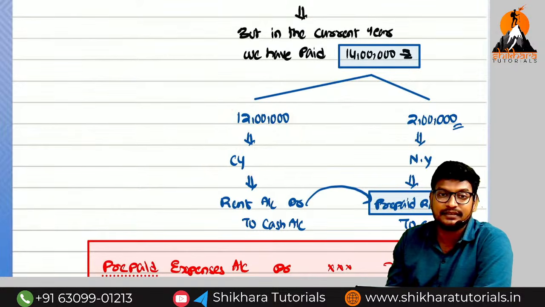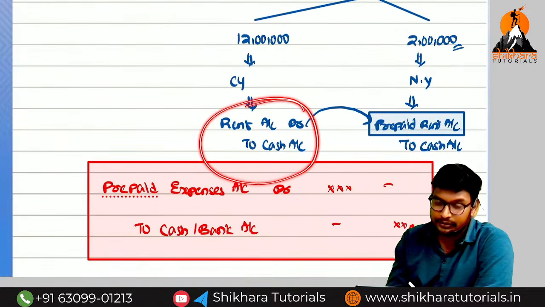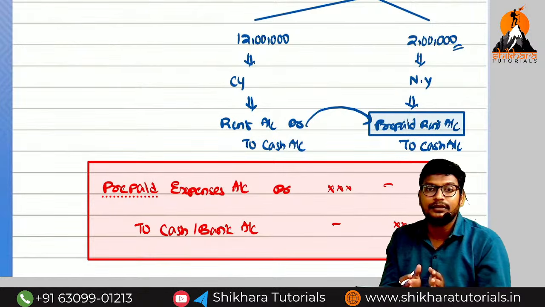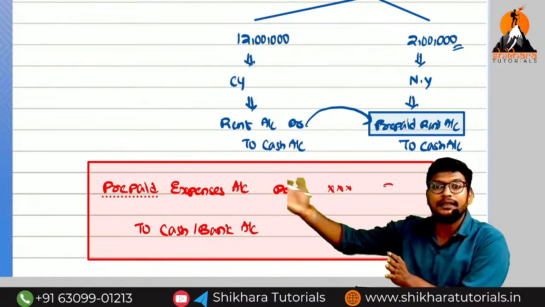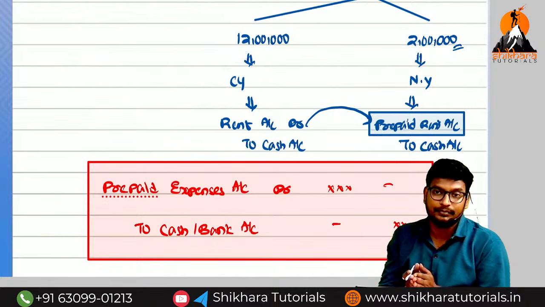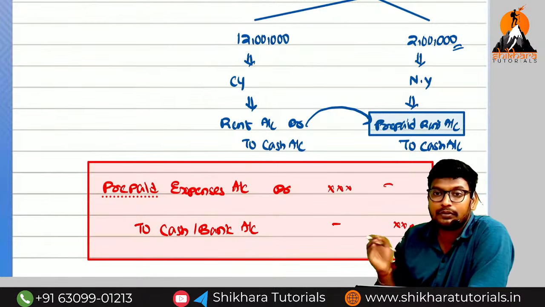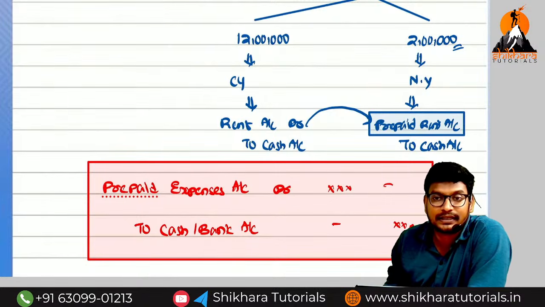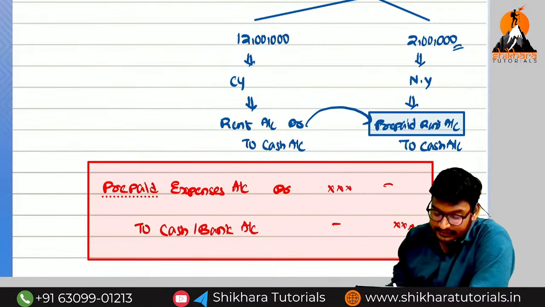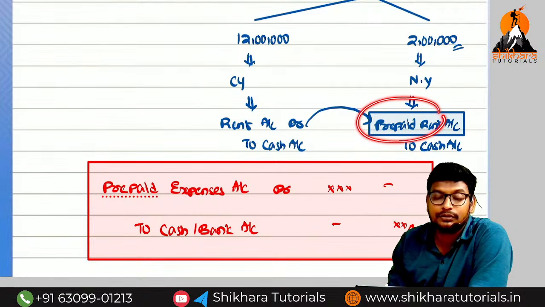So 12 lakhs is the normal expense. What is the normal expenditure entry? Expenditure account debited to cash or bank. So rent account debited to cash. We need to bifurcate the difference. This 12 lakhs only is related to the current year, the 2 lakhs is not. If you write rent for all, it will be the same. But as per the accrual concept, we need to record only the current year expenses, whether paid or not paid, received or not received. For this reason, even though we have paid before the due date, we should do the bifurcation.